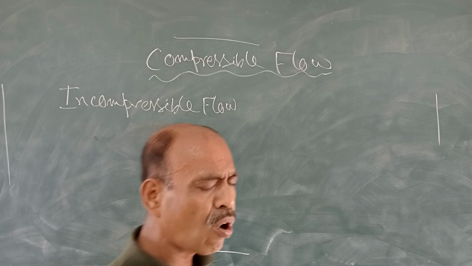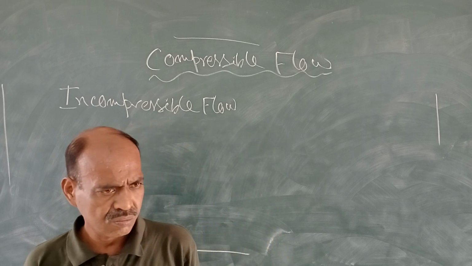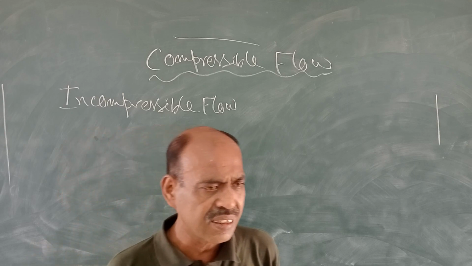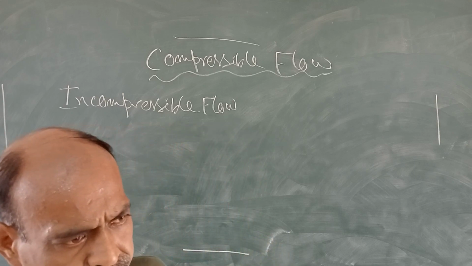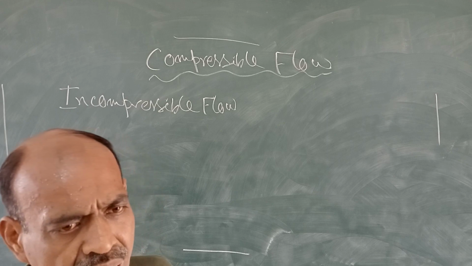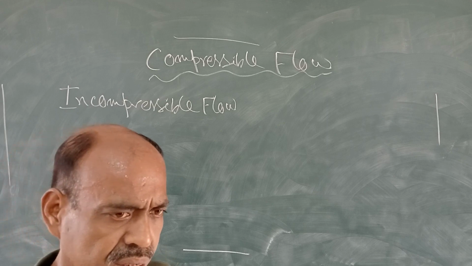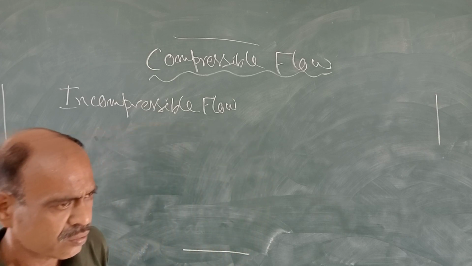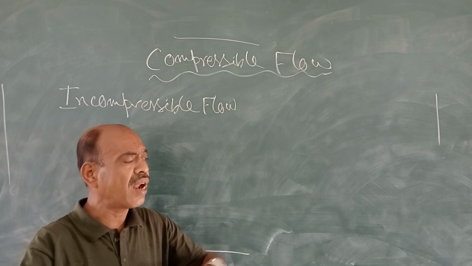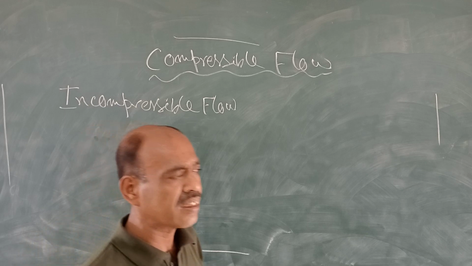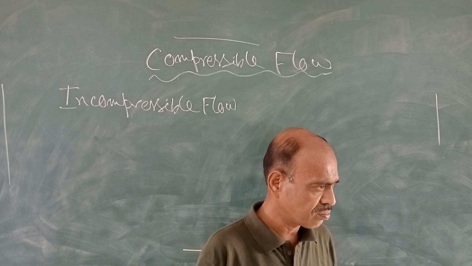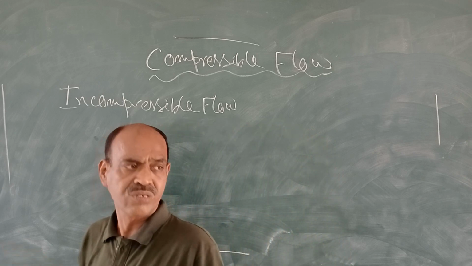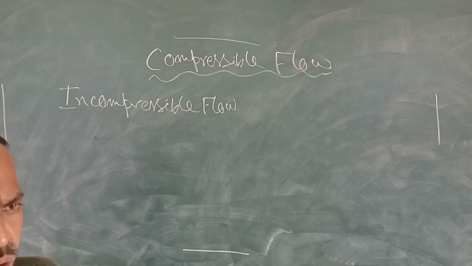Such as flow of water through pipes. Flow of water through pipes can be considered easily as incompressible flow. Flow of water through a river can be considered as incompressible flow. Yes, for a large domain, at different areas, temperatures are different. Say the length of the river is 2000 kilometers.